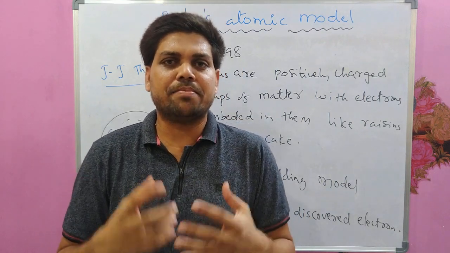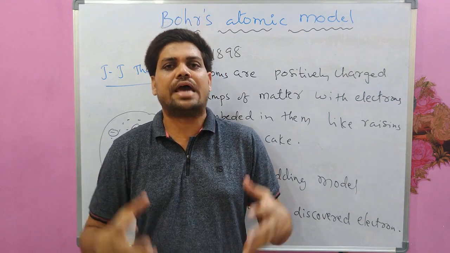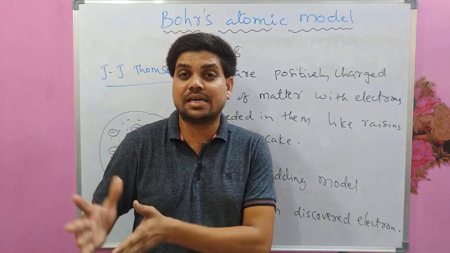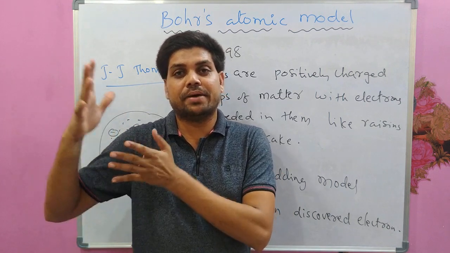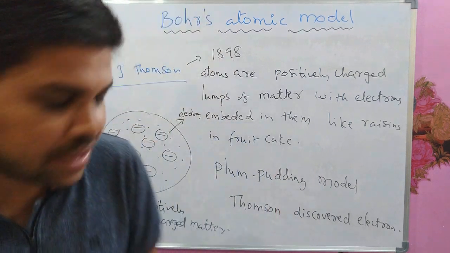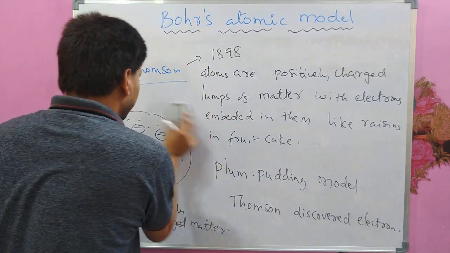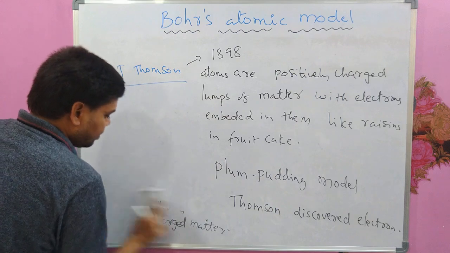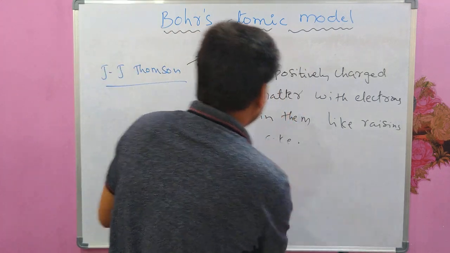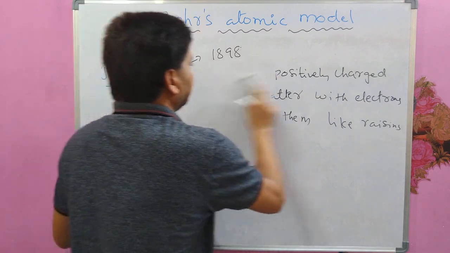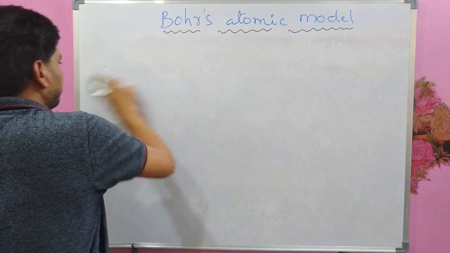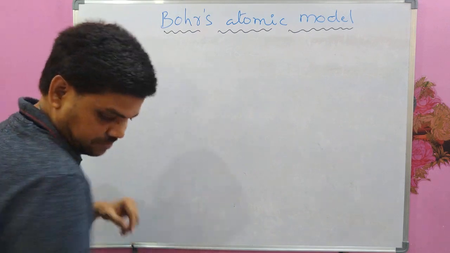His atomic model was based on the experiment done by him with the alpha particles scattered by gold foil. Okay, now we will discuss the Rutherford atomic model and how he could propose that model based on the experiment done by him with alpha particle scattering by gold foil.